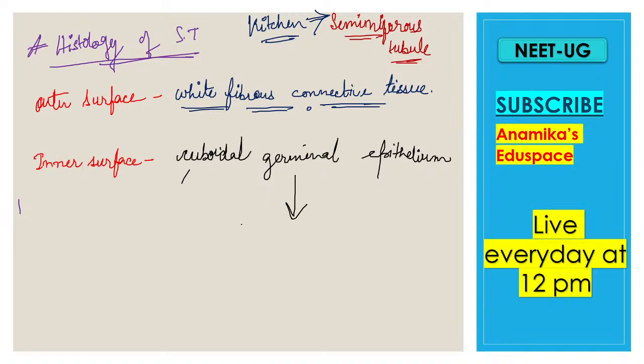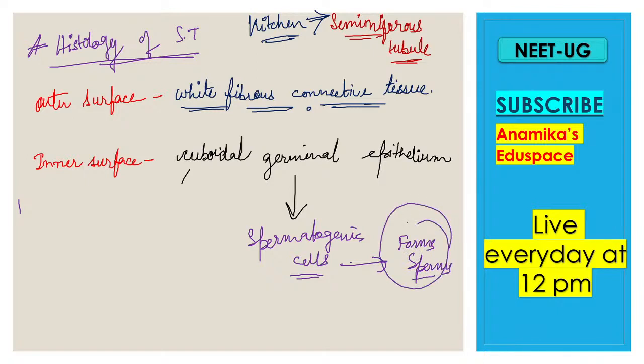Now the inner surface is made up of spermatogenic cells. What does it form? It forms the sperms. It is made up of what? It is made up of spermatogenic cells. And what do spermatogenic cells do? These spermatogenic cells actually form the sperms. Okay, and what is the function of the cuboidal epithelium?